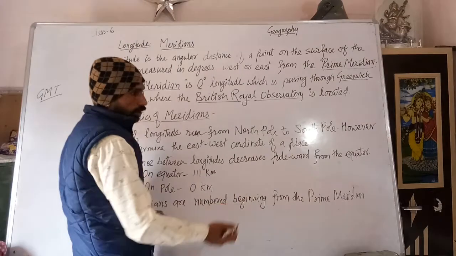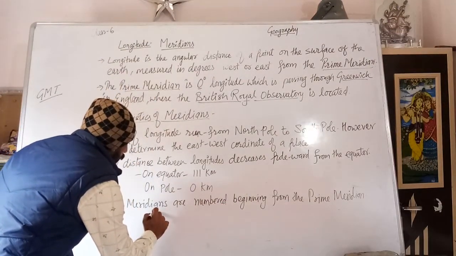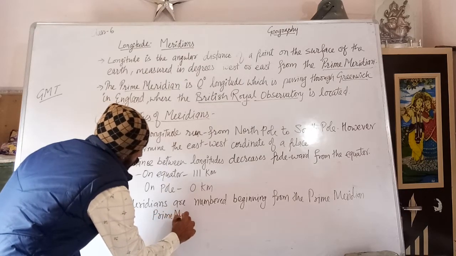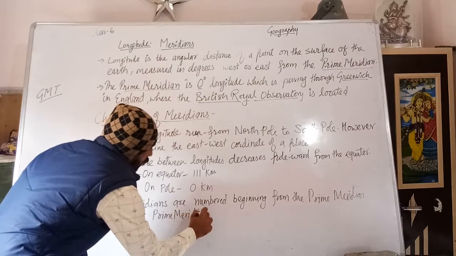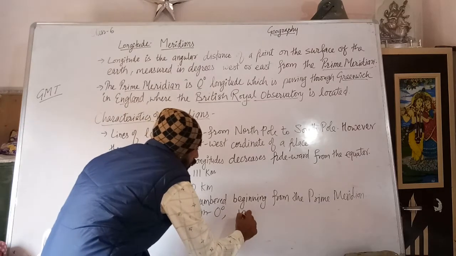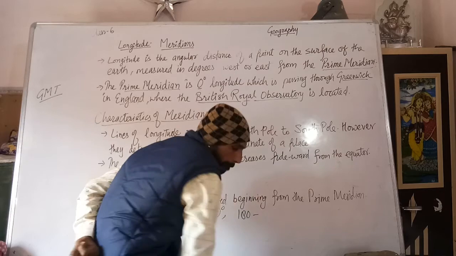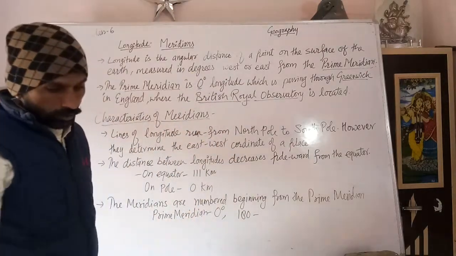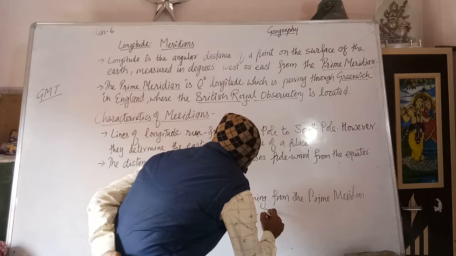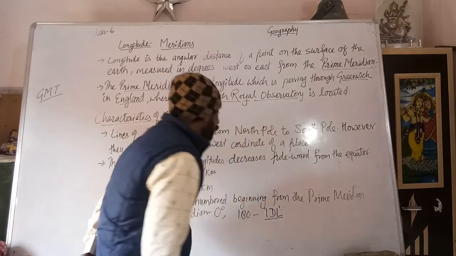The prime meridian is 0 degree. Okay. Now 180 is the ideal, we will discuss what is the ideal.